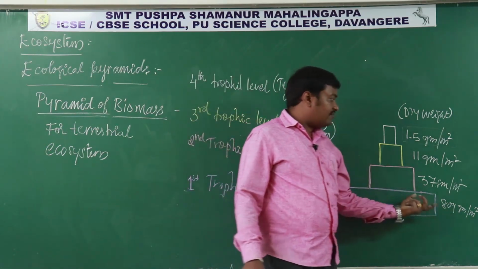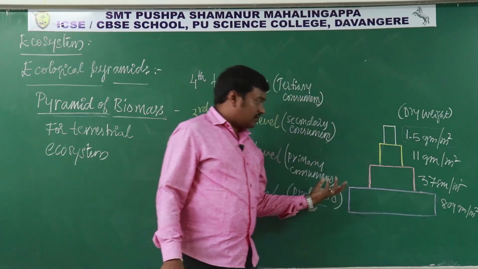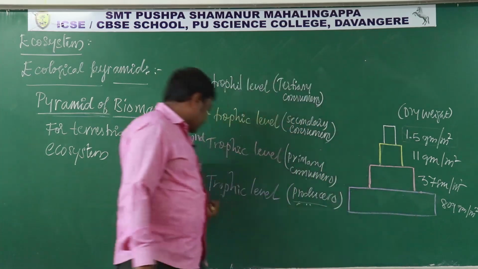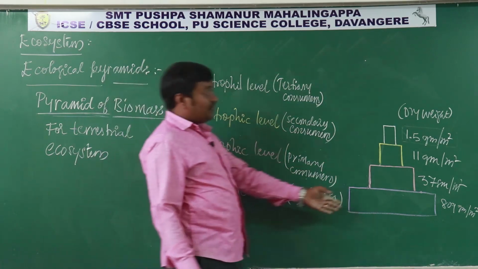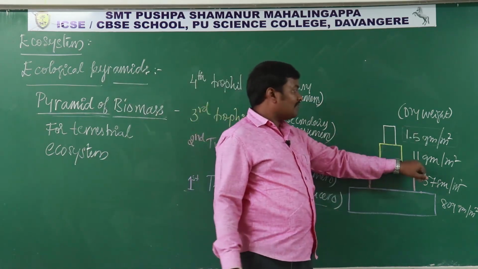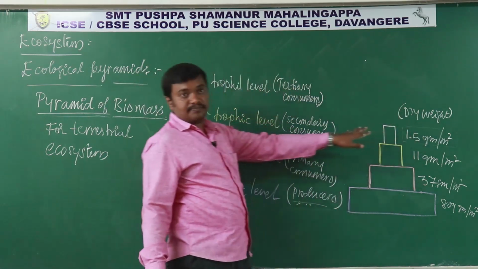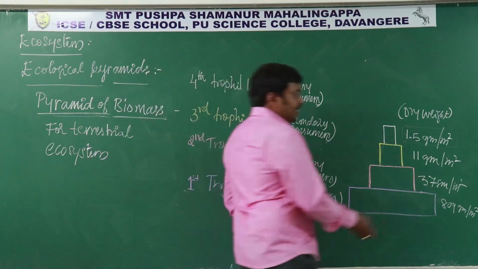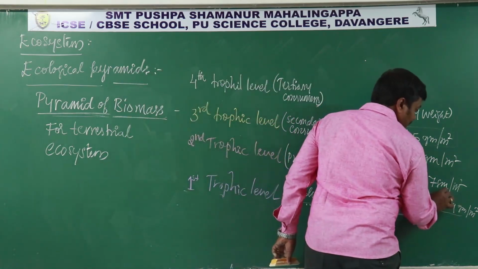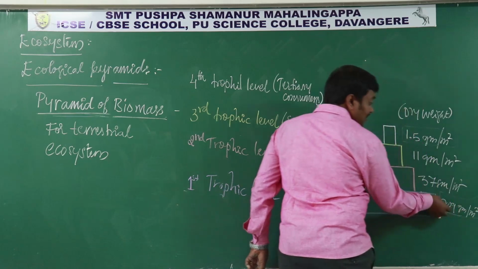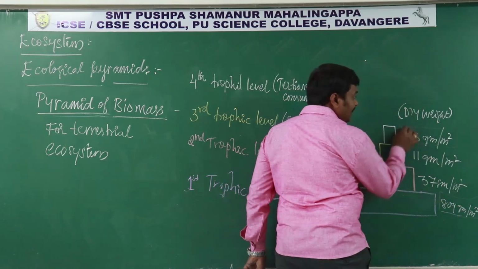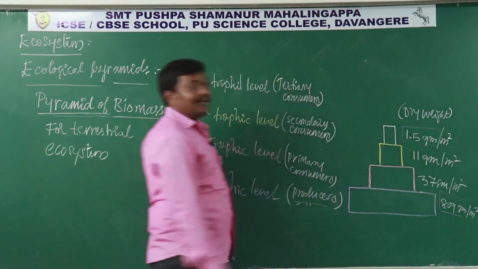809 grams per meter square in the first trophic level is sufficient to give the food for the second and the third trophic level organisms. Okay, so these organisms, the plants, the food transferred from these plants finally reaches only 1.5 at the higher trophic level.